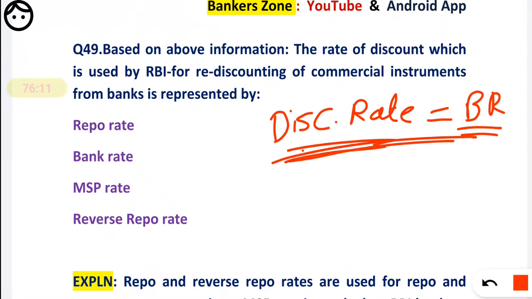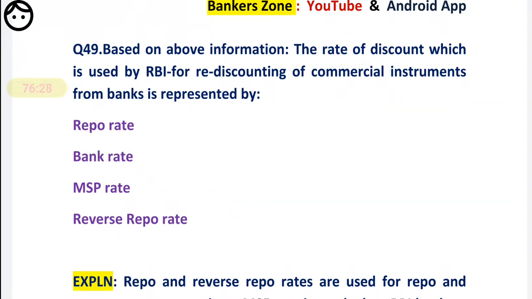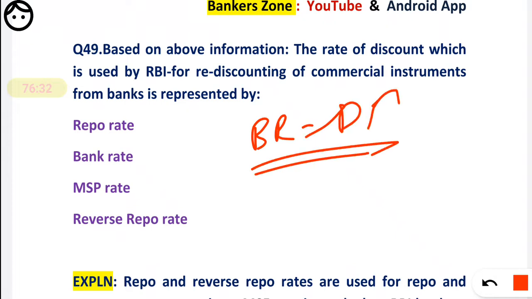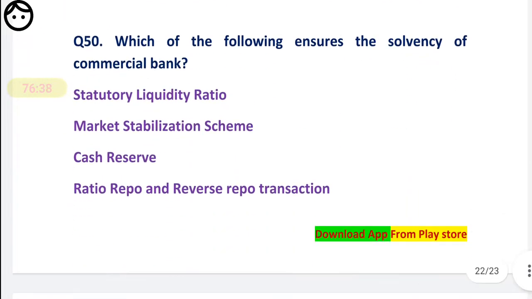So here the rate of discount word is used, so obviously you can blindly mark bank rate. It is that much easy. If you go by the easy way, it is easy. If you get confused by the words, it is difficult. Use some tricks. We know bank rate is also called discount rate. So when you find the words rate of discount, blindly mark bank rate. It is very easy. Okay, now question number 50.